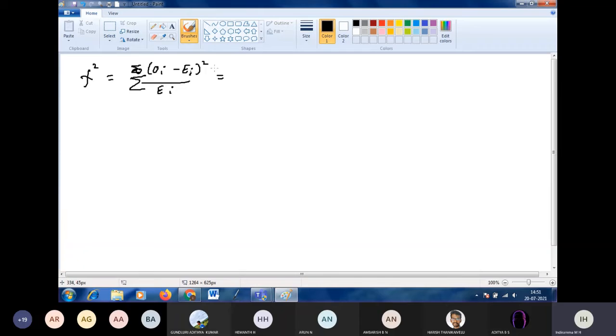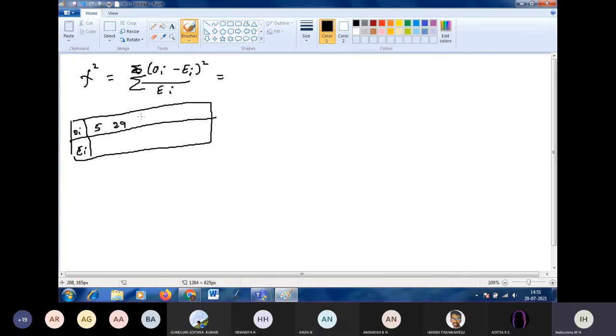Okay. So next, in the table, what is the observed value and expected value? The observed values are 5, 29, 36, 25 and 5. The expected values we got are 7, 26, 37, 24 and 6. So now observed value minus expected value whole square. 5 minus 7 whole square. What is 5 minus 7?